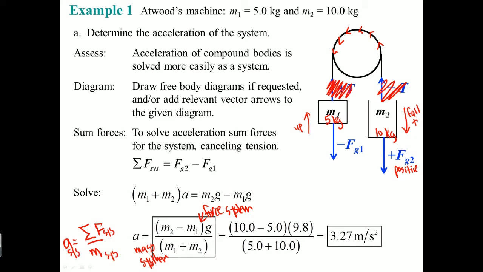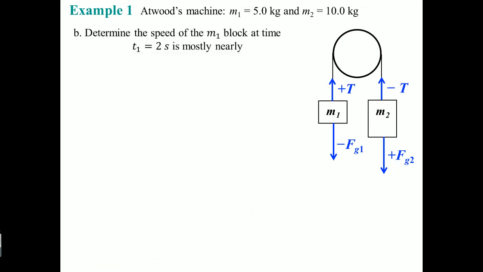Good. Plug in the values, you should get the value of 3.27. This section is also connected to your kinematics. You have an acceleration, but now they say determine the speed of the block of m1 at the time t equals 2 seconds. Here they're asking for the v. The v is your question mark. What has time and velocity? Well, it should remind you of your kinematics equation.